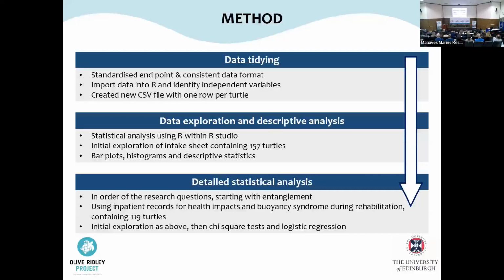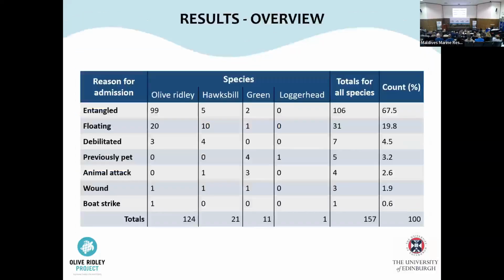So this first table of results shows that entanglement makes up the vast majority of cases admitted to the rescue centre, and that most of these are olive ridley turtles. The most frequently presented life stages are juveniles, accounting for 47.8%, with adults 31.2%. Although it's very difficult to sex turtles until they're fully grown adults, 38.9% admitted were female, but 52% were of unknown sex.